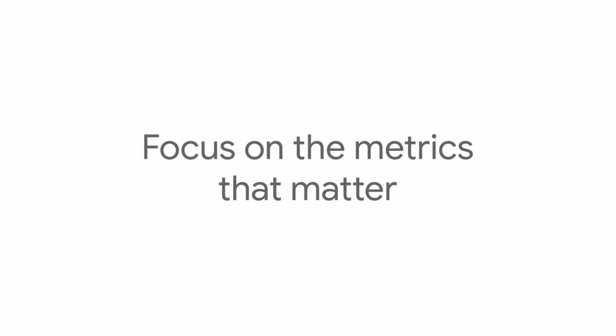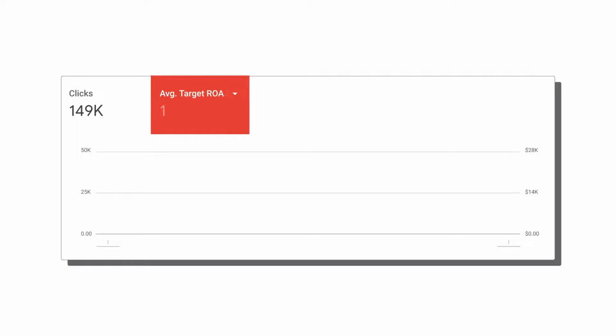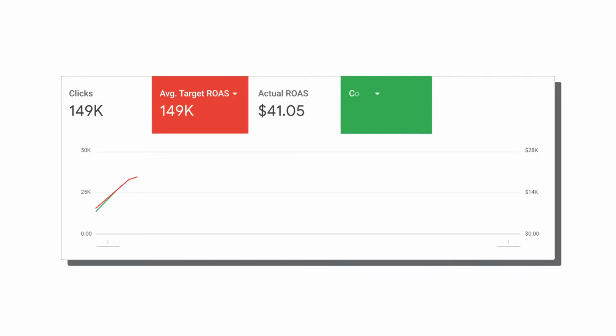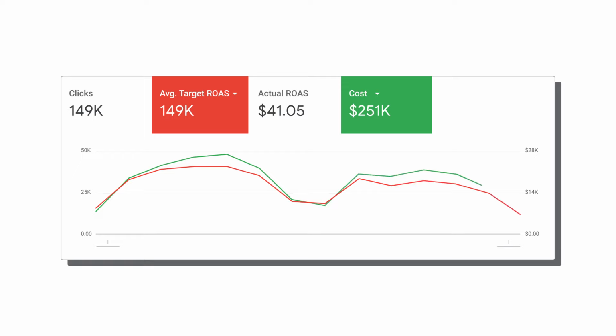Focus on the metrics that matter. When using maximize conversion value with an optional target ROAS, monitor the conversion value and, if relevant, the return on ad spend. This is what the strategy is optimizing for. Secondary metrics like average CPC are incidental.